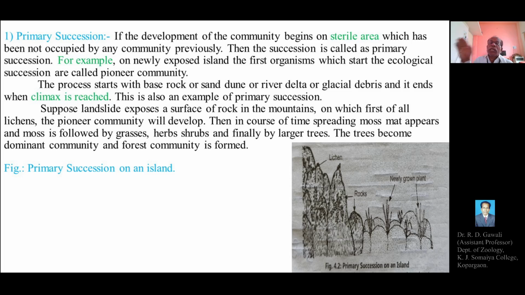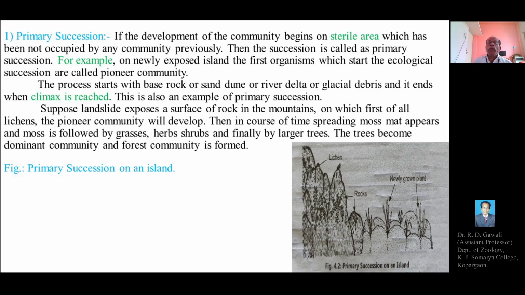All these transformations from the previous simple communities, that is the replacement of lichen by moss, moss by grasses, then herbs, then shrubs, then bushes or small trees, and finally the larger trees, take place on the rock.